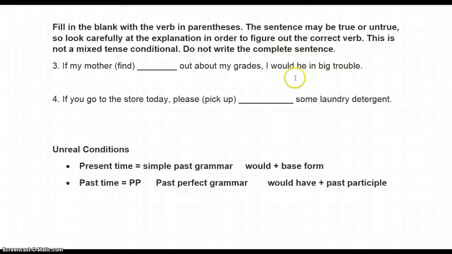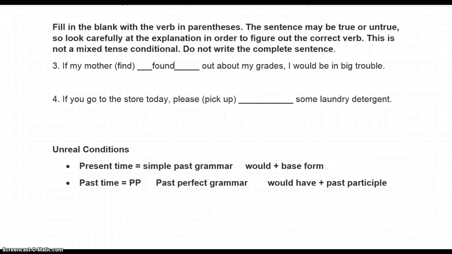It's not "I would have been," it's "I would be." That means this is all talking about the present time period, present or future. Kind of works for both. So in that case, it is a present time. Stay with the simple past grammar. If my mother found out about my grades, I would be in big trouble. So everything here all matches.